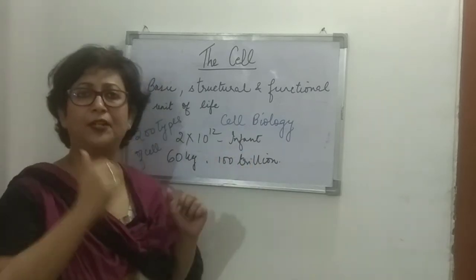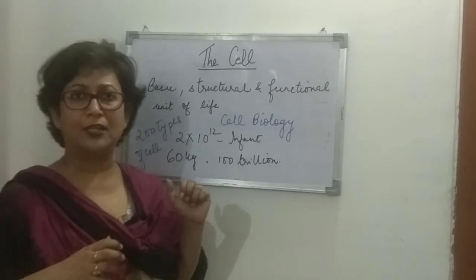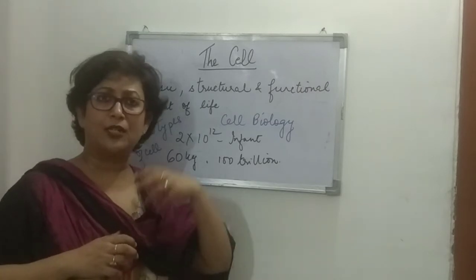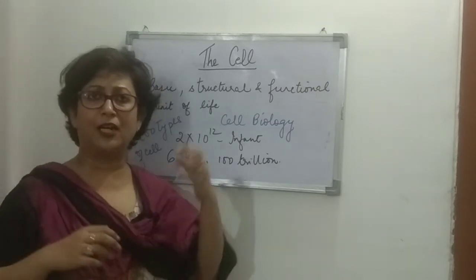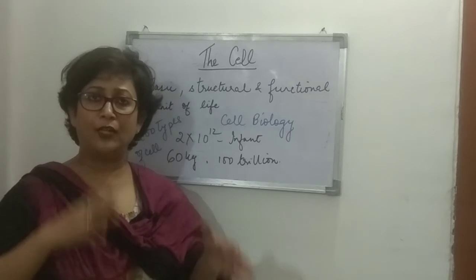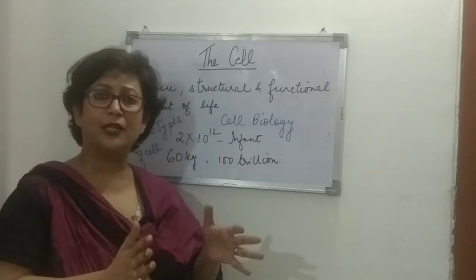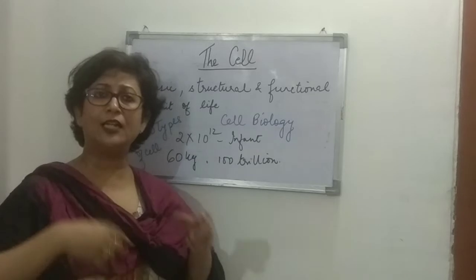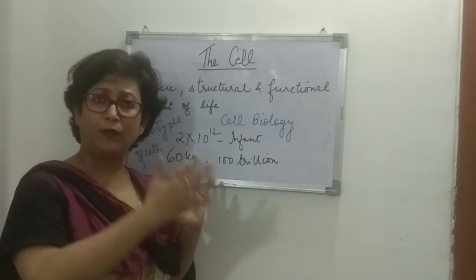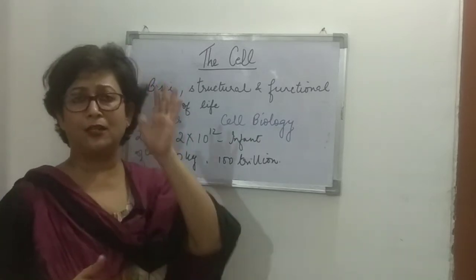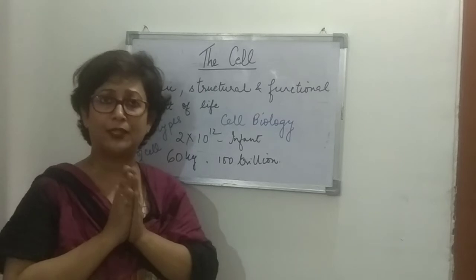Like for example, if we take up the digestive system, right? We take up the circulatory system, we take up the excretory system. Now the function of excretion is particularly performed by the excretory system. Similarly, circulation is performed by the circulatory system. The function of digestion is performed by the digestive system.